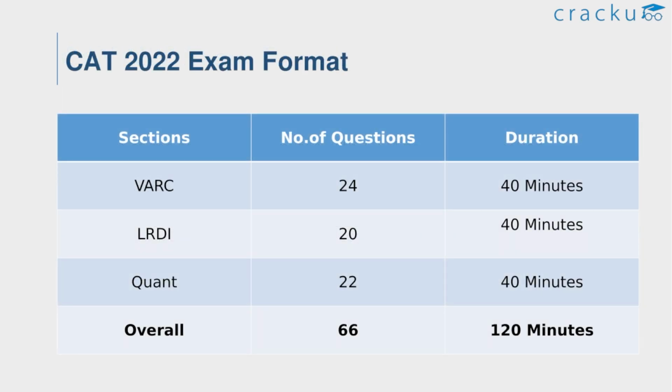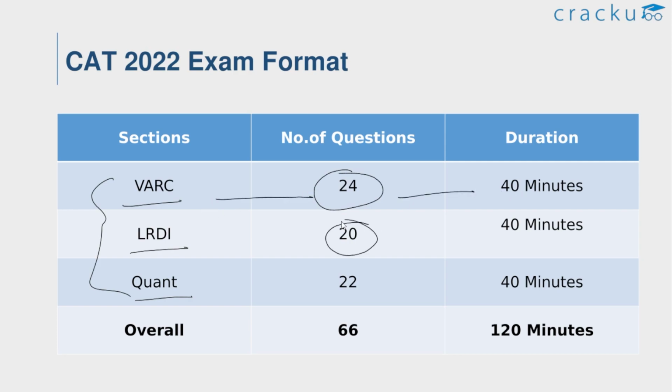So now let us have a look at the paper pattern of CAT 2022 exam. This is based on CAT 2021 exam format and it is expected to remain same for the CAT 2022 exam as well. As you can see, there will be 3 sections: VARC, LRDI and Quant. There will be 24 questions for the VARC section and the sectional duration is 40 minutes. 20 questions will be given for the LRDI section and the sectional duration is 40 minutes. And finally for the Quant, there will be 22 questions and the sectional duration is 40 minutes. So overall there will be 66 questions and the time duration is 120 minutes, that is 2 hours.